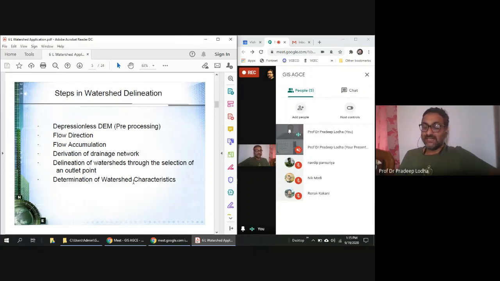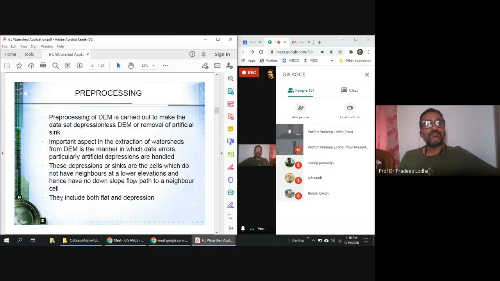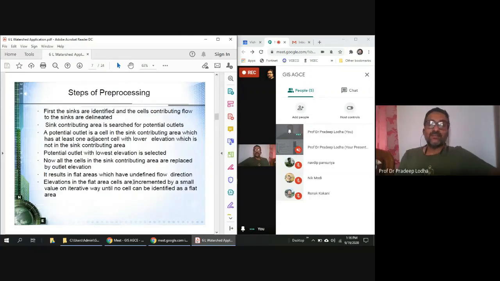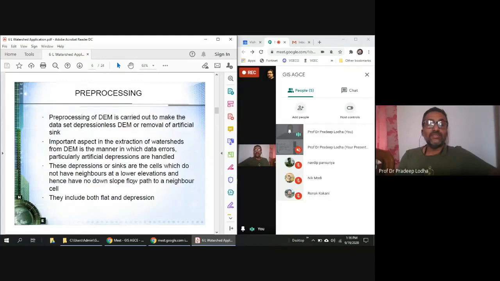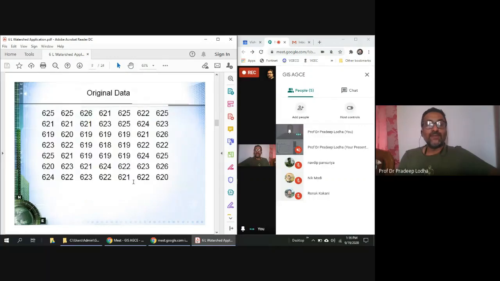Then we'll see some of the properties of the watershed. So these are the steps which need to be followed while delineating the watershed. So first step is that depressionless DEM. We need to remove the depressions which are there on the DEM, because all the points are not contributing to the pour point, or the water into the watershed.